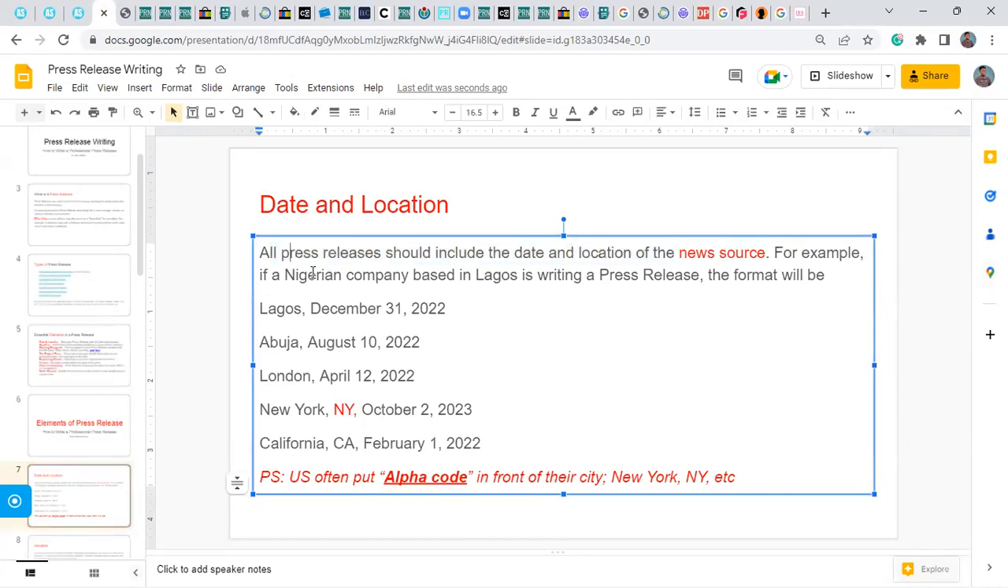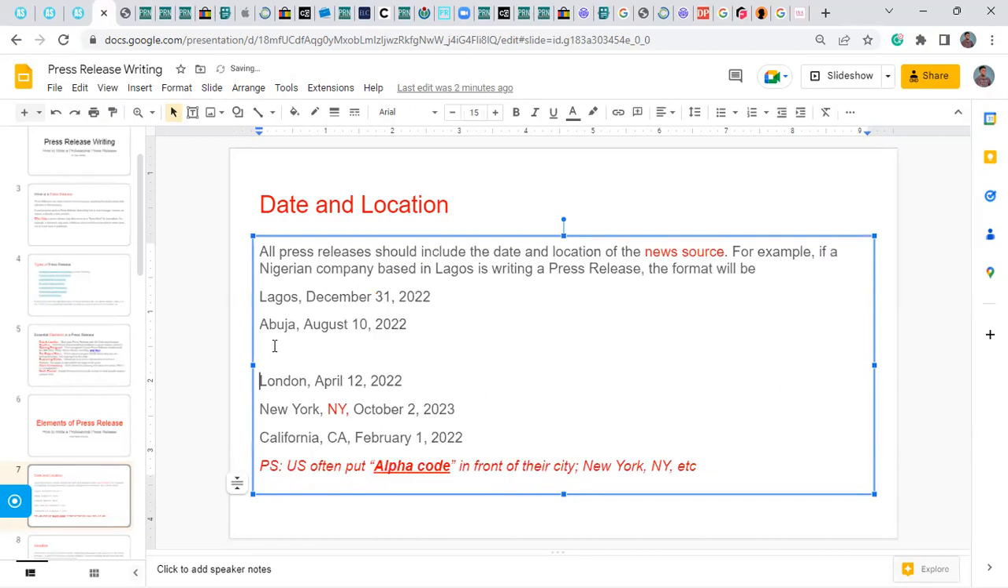For example, a Nigerian company based in the US is sending a press release. The format will be Lagos, December 31, 2022. The company is based in Lagos and they are sending the press release from Lagos, and the date is December 31st, 2022. If the company is based in Abuja, for example, Abuja, August 10, 2022.